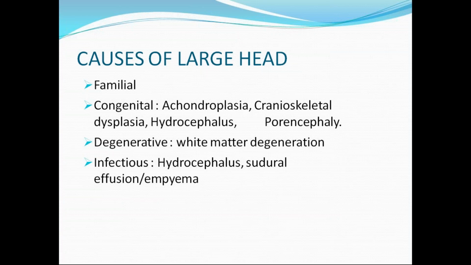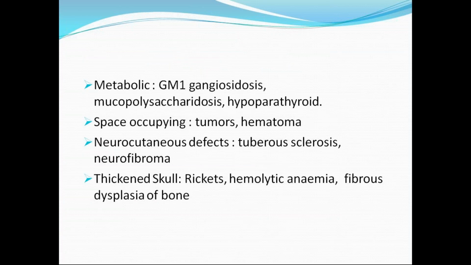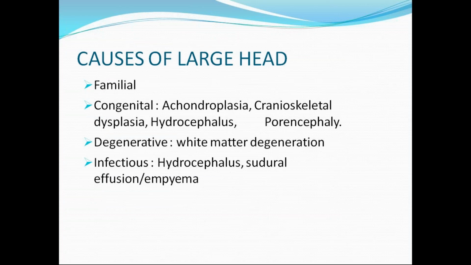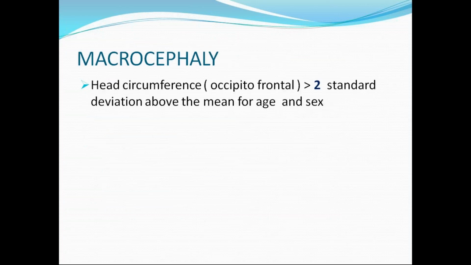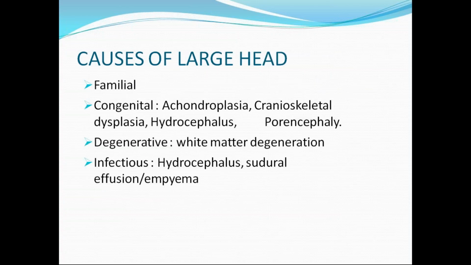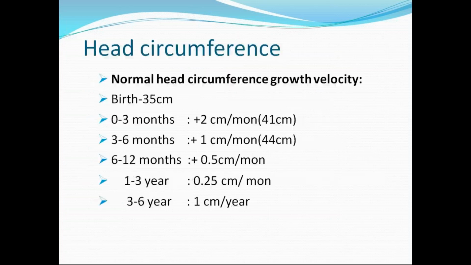In all these conditions also you get macrocephaly, and infectious conditions like subdural effusions and empyema also give macrocephaly. And neurocutaneous defects like tuberous sclerosis and neurofibromas. Thickened skull we appreciate in rickets, hemolytic anemias where bone marrow expansion will be there, and fibrous dysplasias of bone. In these conditions also we get a large skull. So these are the conditions you should know, but this is not the class to tell each and every detail of every cause. We'll discuss hydrocephalus in the later slides.